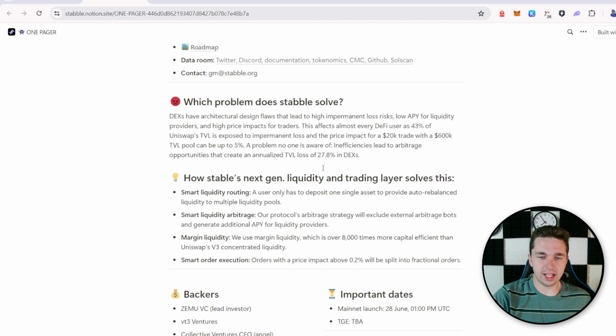You can see they mention it in their one page that they do this with an auto rebalancing. And they actually take your liquidity. So if I'm depositing that Jup into the liquidity pool, it actually auto rebalances it into multiple liquidity pools to get the most capital efficiency out of it and get me the best APY.